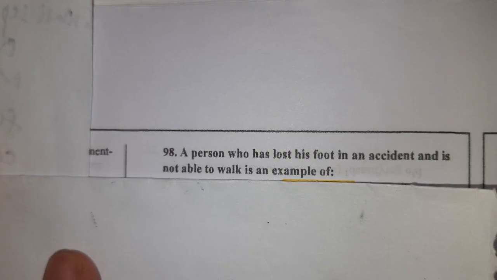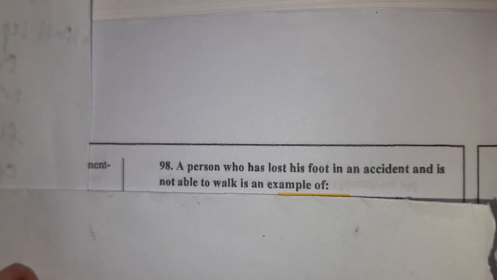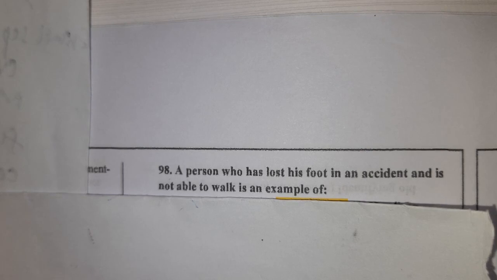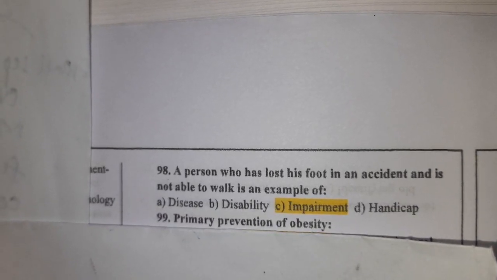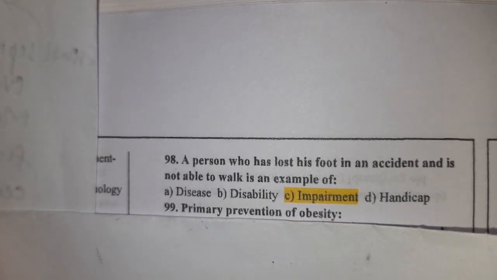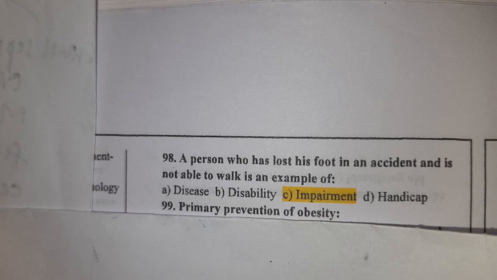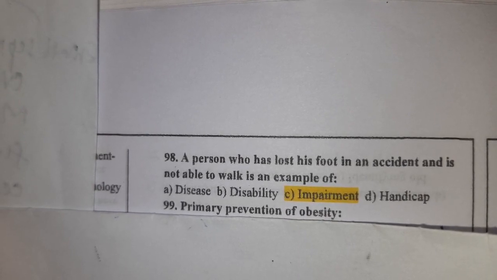Then, a person who has lost his foot in an accident and is not able to walk is an example of disability and impairment. See, if he has lost his foot, it is disability. Accident is a disease. Loss of foot in an accident is disability.